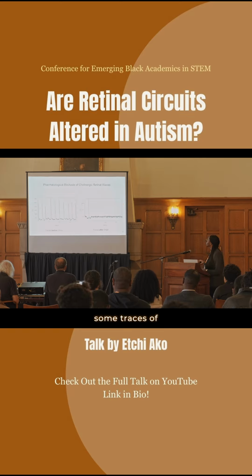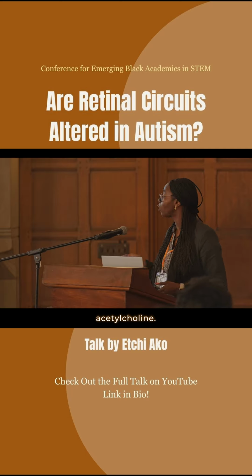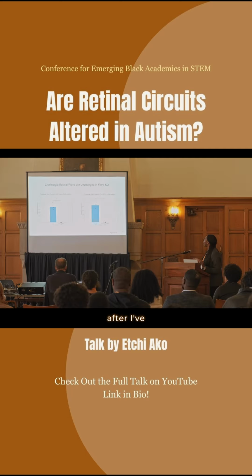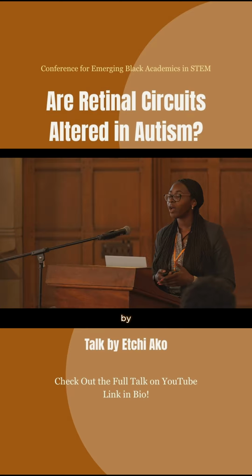I'm showing you some traces of before I use DH-beta-E and after I use DH-beta-E, and we see that before DH-beta-E, we have these peaks which correlate to wave activity, but then after DH-beta-E, we see that the wave activity is abolished, and this is confirming that the circuit was mediated by acetylcholine. And we see that in wild type, after I've used drug, there is an abolishment of waves. It goes from about 1 wave per minute to no waves. And we also see something very similar in the FMR1 knockout, which is showing that in the FMR1 knockout, they're still being mediated by acetylcholine.